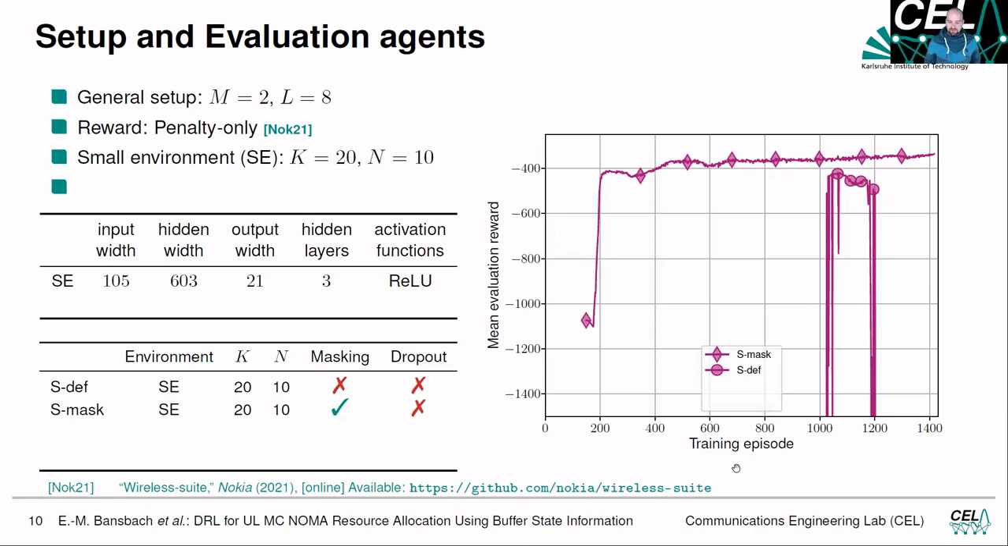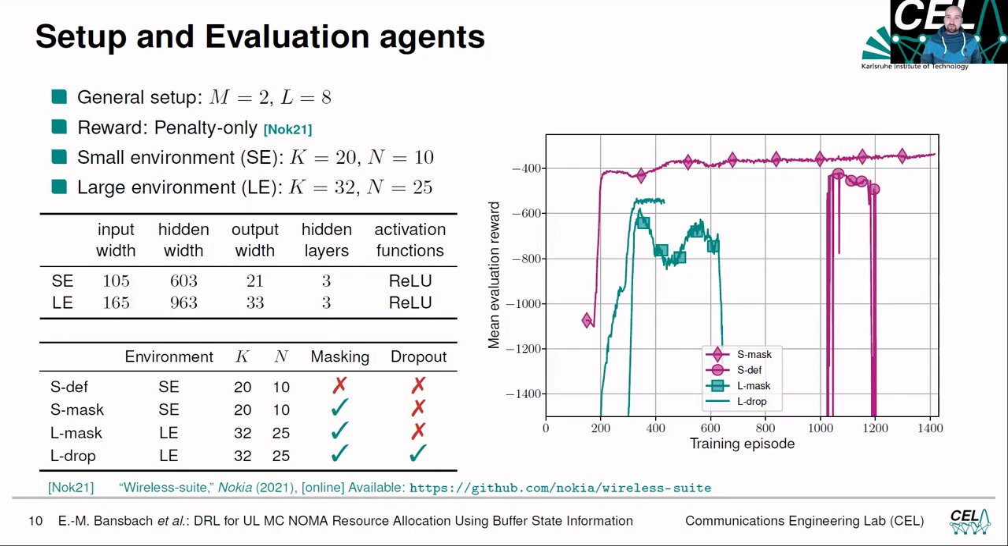On the x-axis we have the training episode, so how often we trained the agents. On the y-axis, we have the mean evaluation reward, so how good the agents were after a certain amount of training epochs. As you can see, the default agent is able to learn, but at a certain point in time, it diverges again and forgets everything it learned. The masking greatly stabilizes training, and we ensure that the agent converges to a good solution.